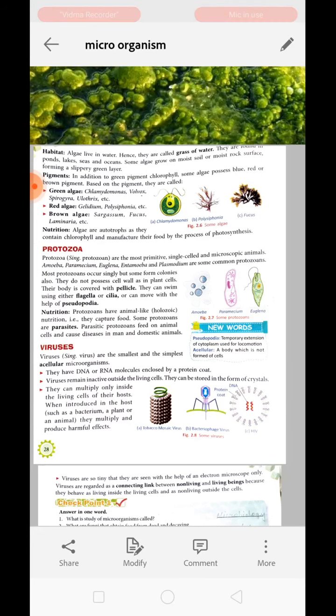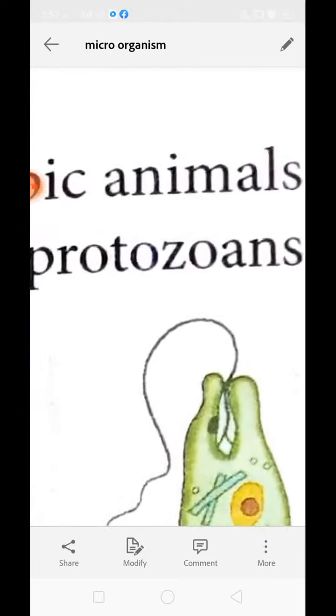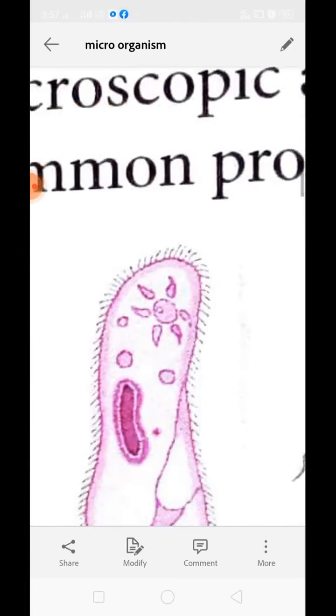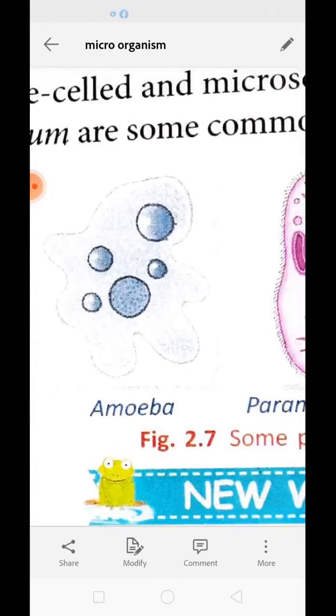Most protozoans are single-celled, but they have a locomotory organ. They can move from one place to another by the use of locomotory organs like cilia or flagella. See over here, this is the flagella, the locomotory organ of euglena, whereas these small hair-like structures are called cilia. In case of amoeba, they have pseudopodia to move from one place to another. One thing which makes it separate from other microorganisms that we have studied is that it lacks a cell wall. It does not possess a cell wall.